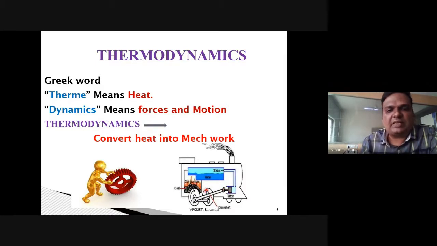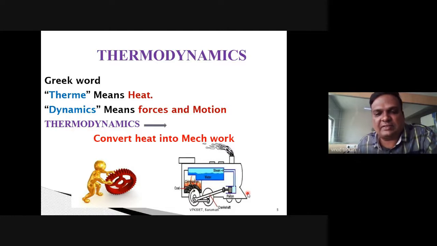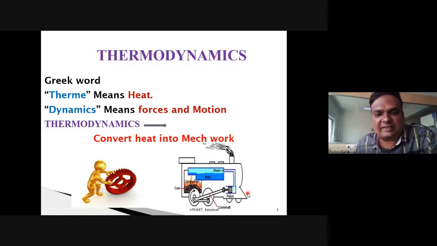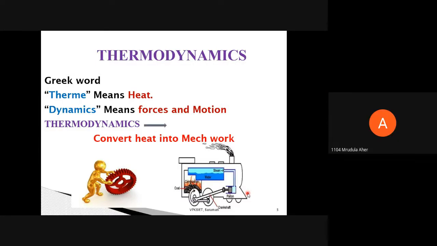So can anyone tell me how a steam engine works? Which energy gets converted into which energy? Heat energy is converted into mechanical energy. Excellent.